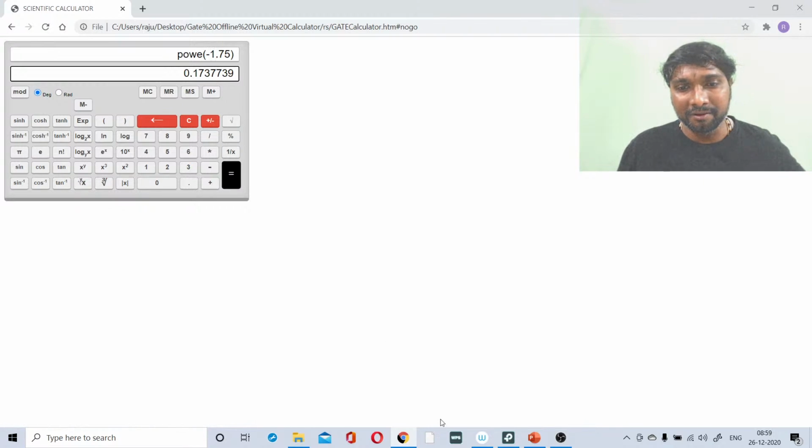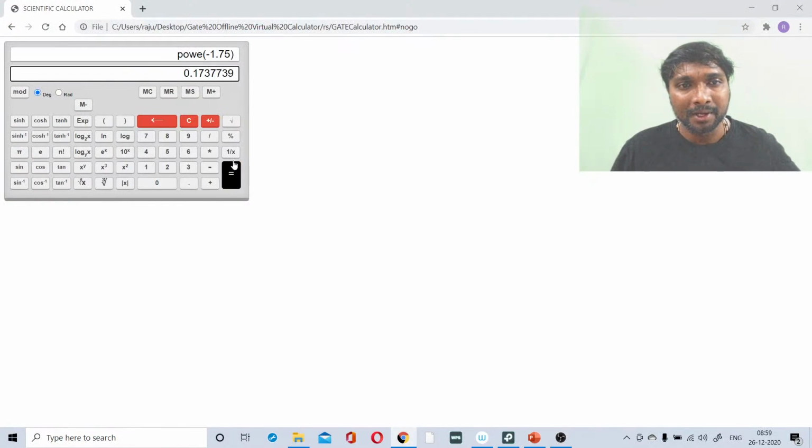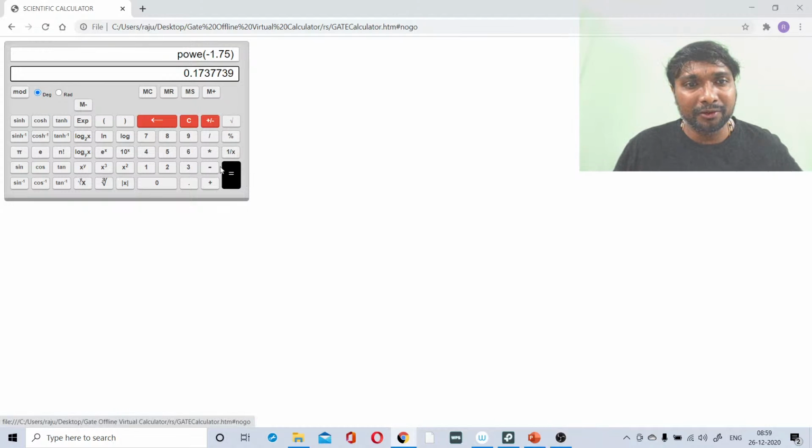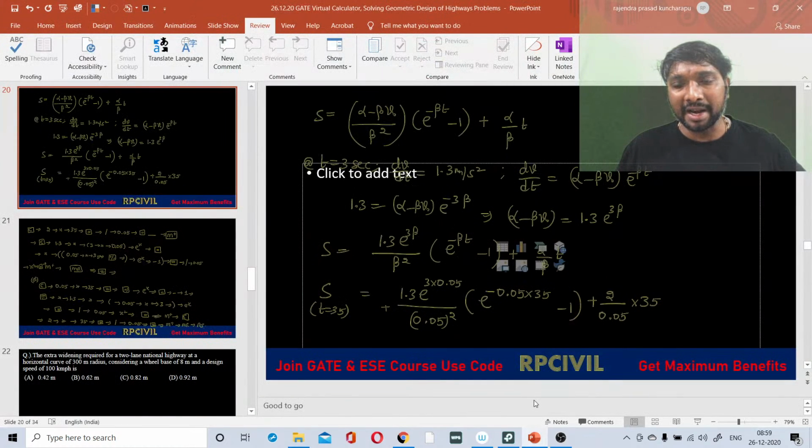E power x, right? Which value have we got now? This value. E power minus 0.05 into 35 we have got now. Minus 1 we have to apply now. So we got this value, power of that one, minus 1. Now minus 1 means this bracket value I got, right? Either you can go for this division first or you can go for this multiplication first, as you wish.